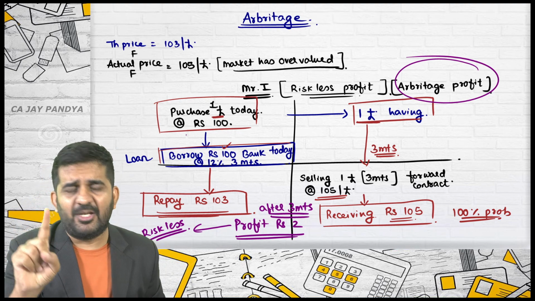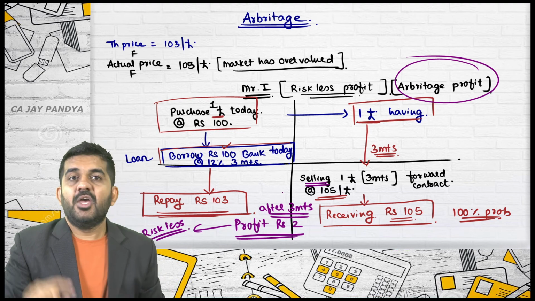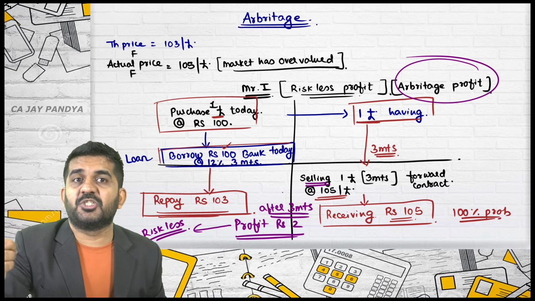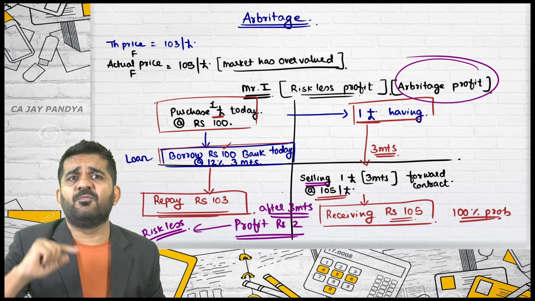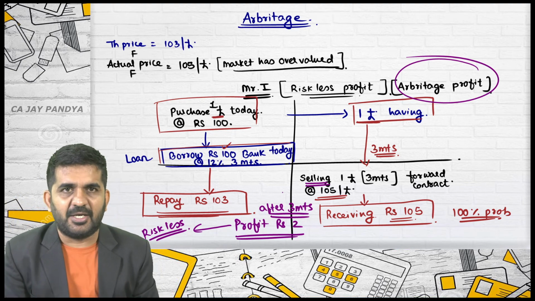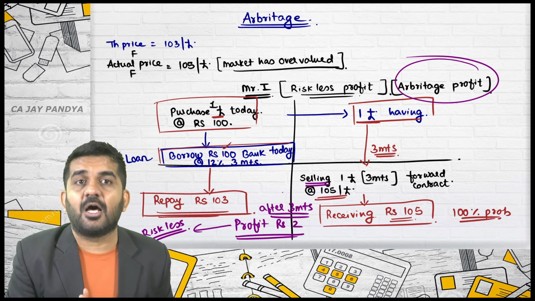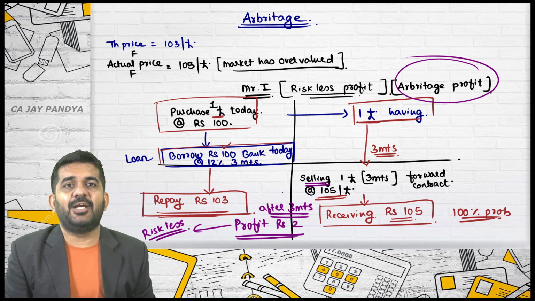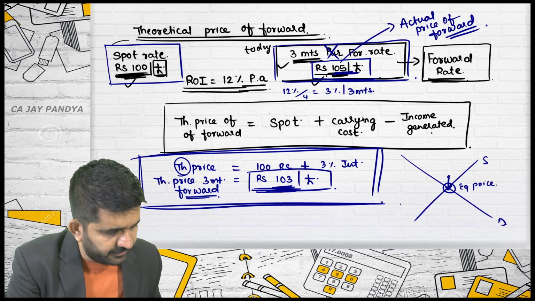Only one thing to understand. If it is overvalued by the market, sell it. If you are selling it in future, purchase it today. If you are purchasing it in future, sell it today. Can you sell it without having it? Yes, I'll be explaining that also. But this is arbitrage profit. Please try to understand this concept again.